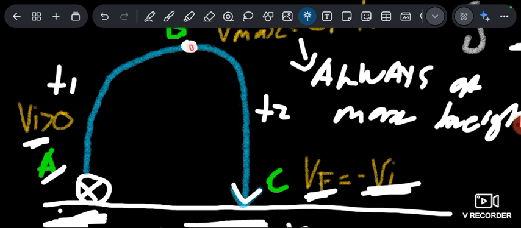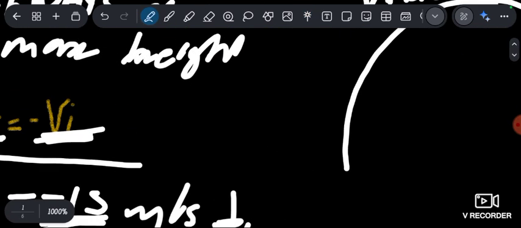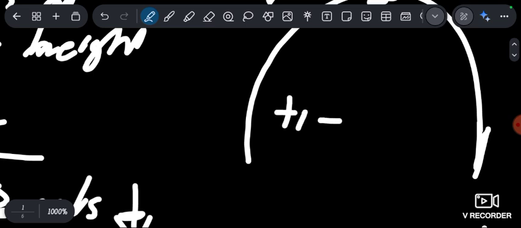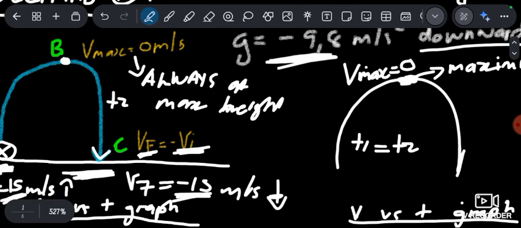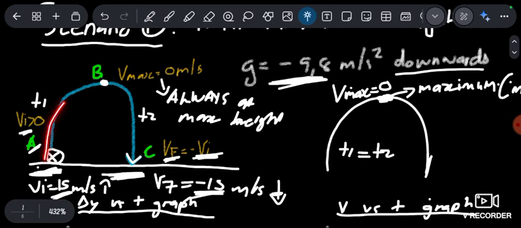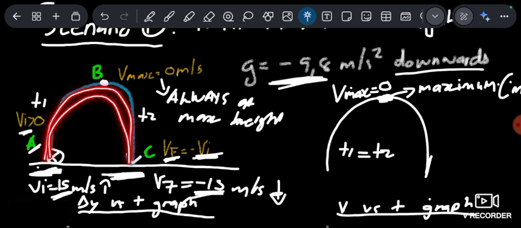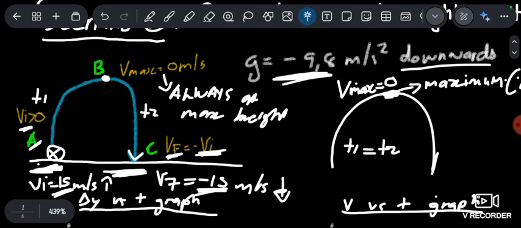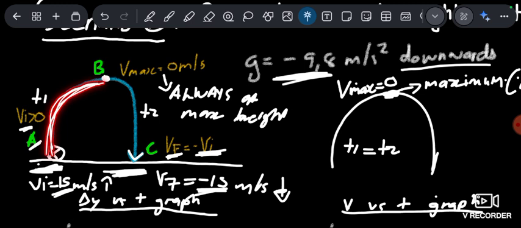It means that T1 is equal to T2. So if you wanted to find the whole time it takes for the ball to reach point C, you would calculate T1 and multiply it by 2, because it will give you the ball from here and again to here, right? So you must be careful of that. These scenarios show up in exams. When it shows up, you'll be able to relate it and say, oh, it's the same as that scenario we did in class, right?